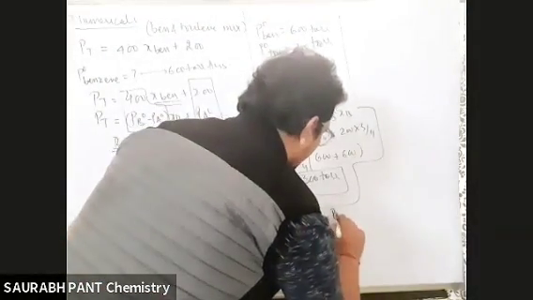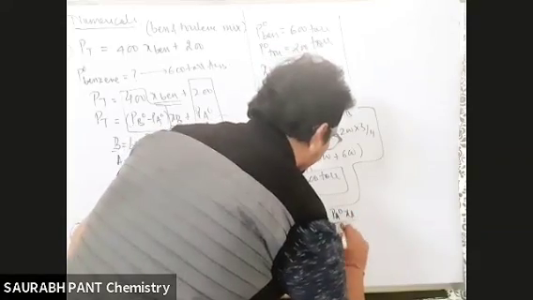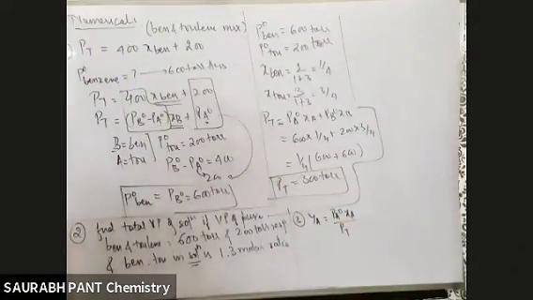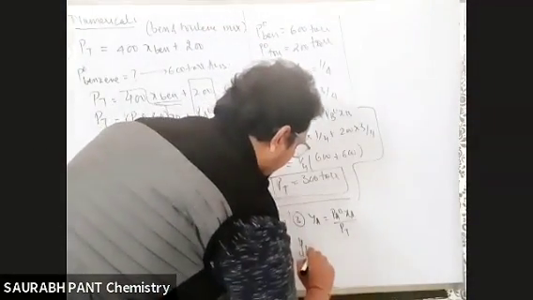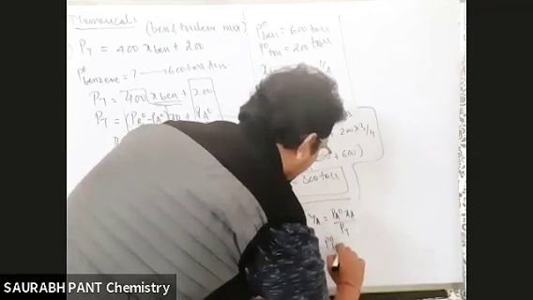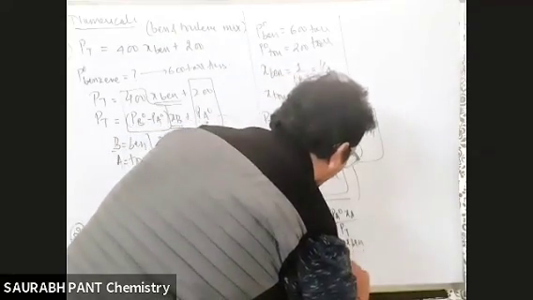YA will be PA naught XA by PT. That is equation number 3. From here we have to get the answer. Now tell me, if I write for benzene, why benzene I need to find, then P naught benzene into X benzene by P total I need.